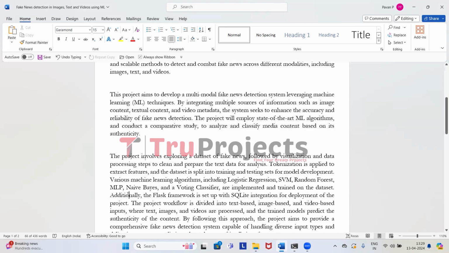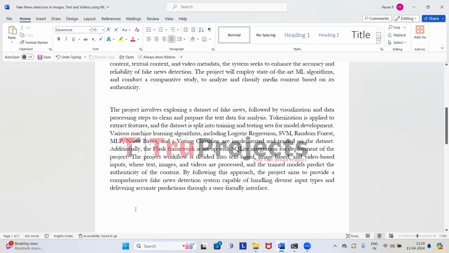So moving on to the flow of work, first we start by exploring the dataset of fake news to understand what is inside. Using visualization techniques, we create sample outcomes and a word cloud to see which words pop up the most. Then we clean up our text data by removing URLs, punctuation, and unnecessary words. And we use something called count vectorizer to break down our text into manageable chunks for our models.